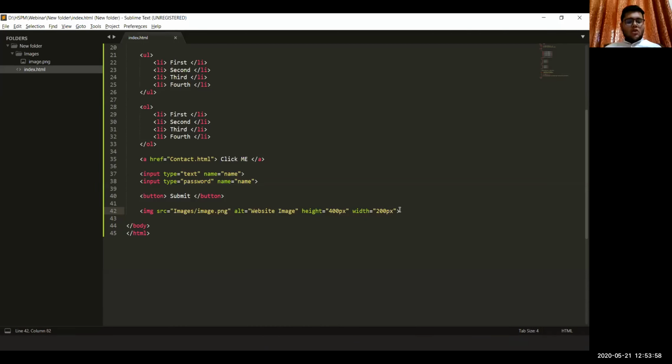Okay, so I think this was all, and there are some more doubts in the chat section. I think let's copy the code in Notepad and share it. Yeah, sure. We'll be posting all these PPTs and the code sources and the images that I use in the WhatsApp group. So don't worry about that.